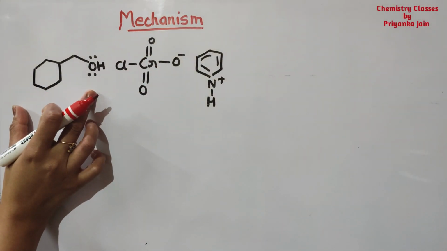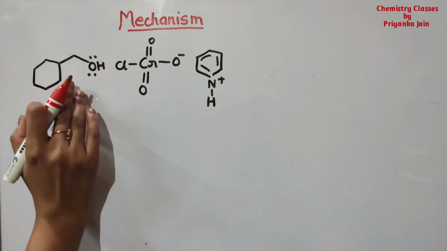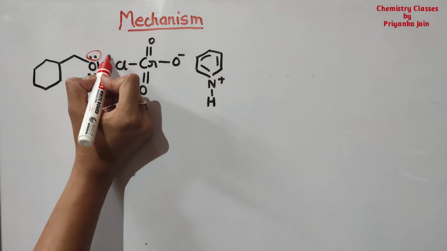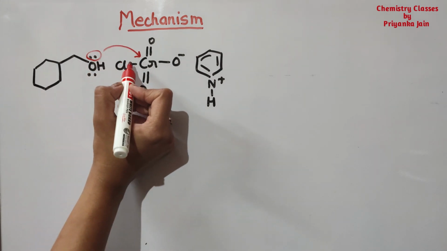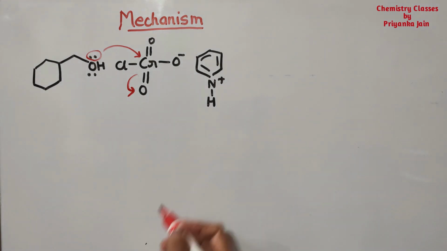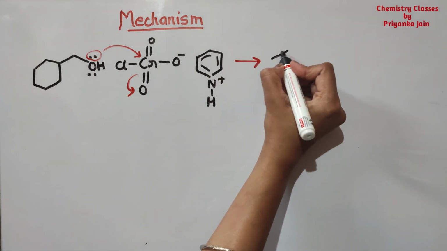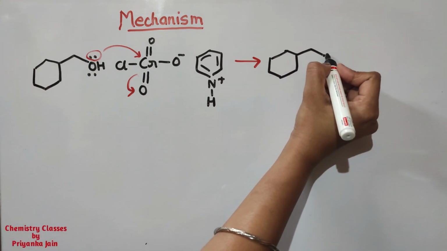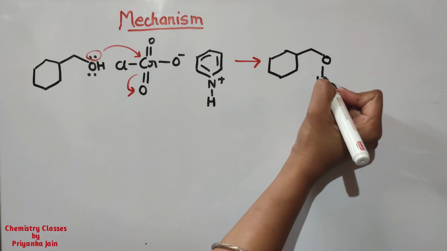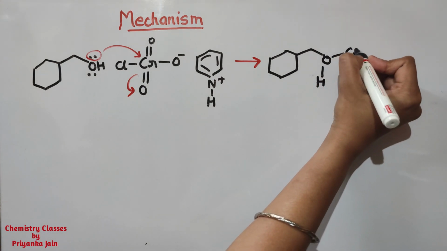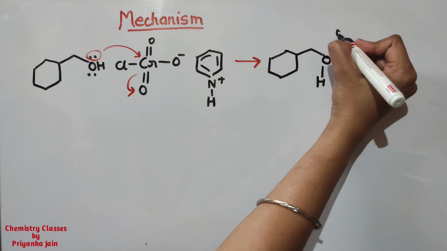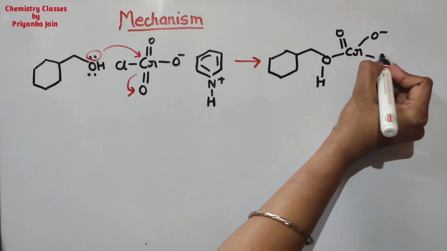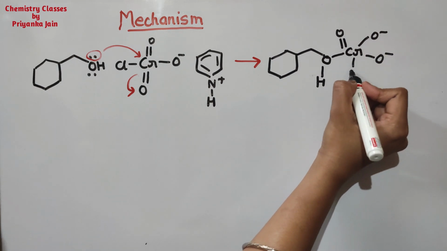Suppose this is our primary alcohol and this is the reagent. In the first step, what will happen? Here is the lone pair of electrons, so this will attack on this chromium, and this group will go in this manner. So what are we getting now? Here at this position is the hydrogen. See carefully, this is double bond O, this is one oxygen, and this oxygen is now negatively charged, and this is the chlorine.